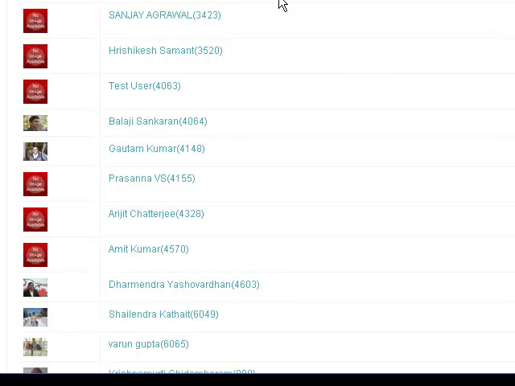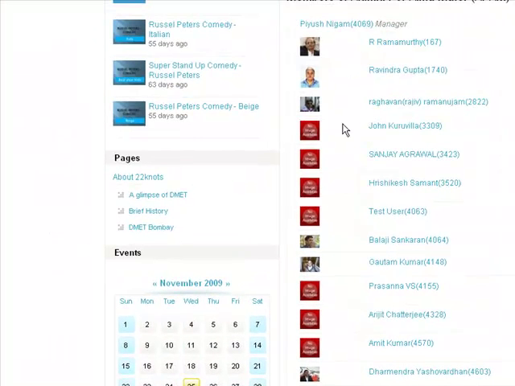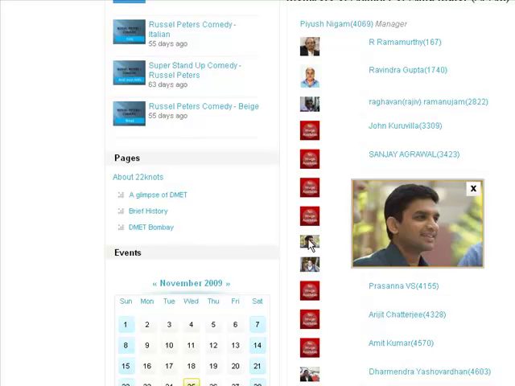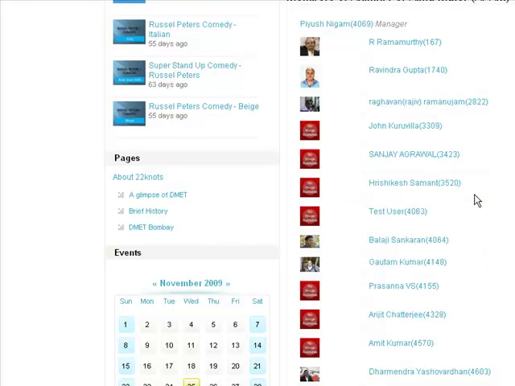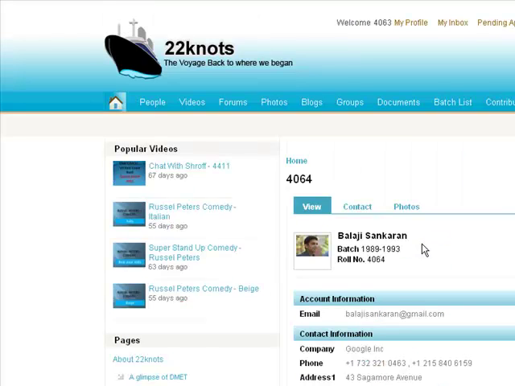Now when I'm looking at this group, I can additionally see what these people actually look like. I can click on a photograph and say, oh, that's what Balaji Sankran looks like. Talks a lot. Doesn't look too bad either. And I can take that liberty because he's a close friend. So I can click on any of the images and see the person. I can also click on the user's profile. I can click on that link there and see who this person is.